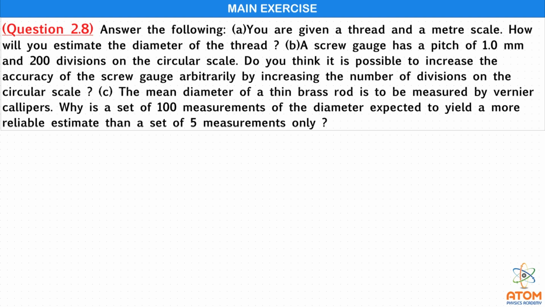First, in case of A, we have to estimate the diameter of the thread.